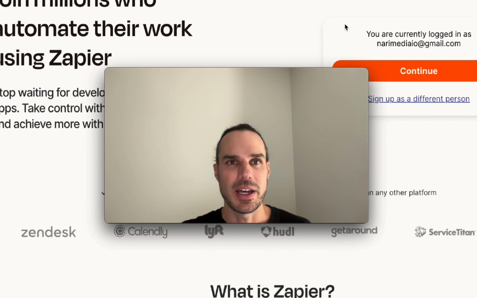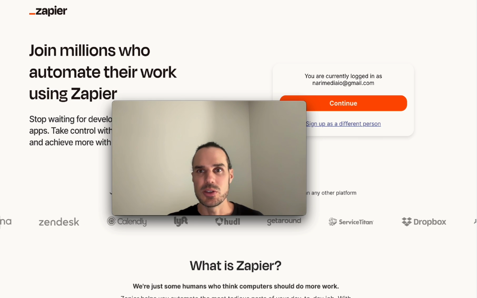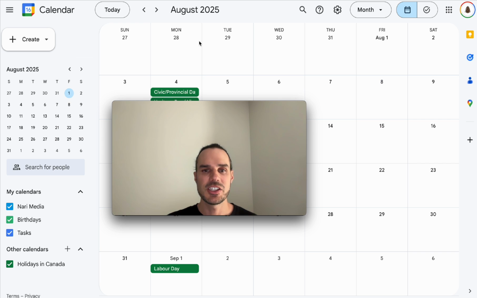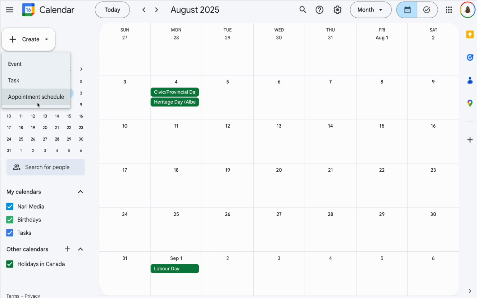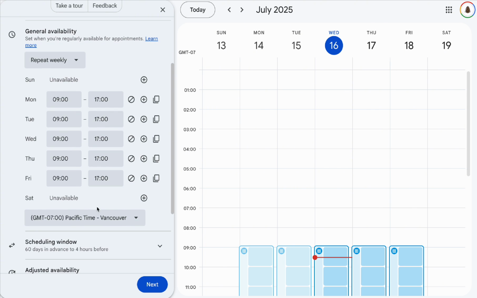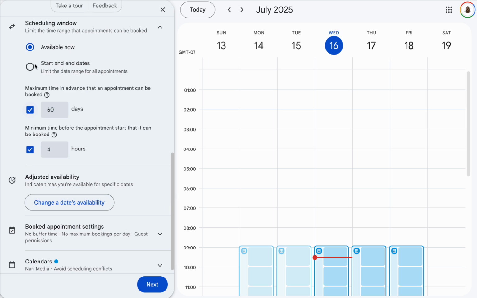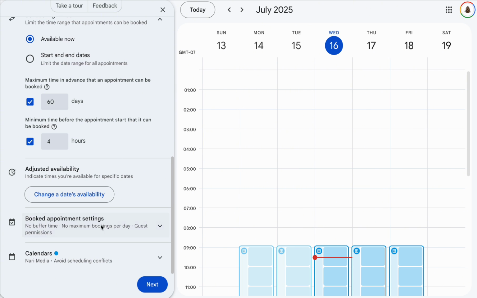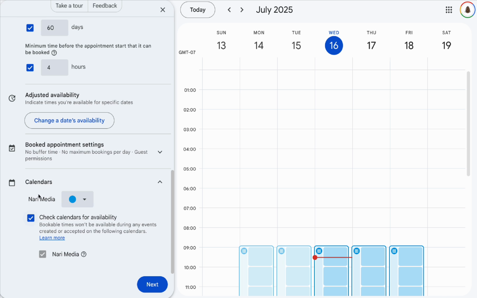All right, so step one, we're going to go over to Gmail. This is just an empty calendar, but what you do here is you go create. Now you're going to do an appointment schedule. Now this is where you can repeat weekly. Let's say you want to do calls Monday to Friday, and your time zone, your scheduling window, how many maximum bookings you want a day, and you can also link other calendars to avoid conflicts.